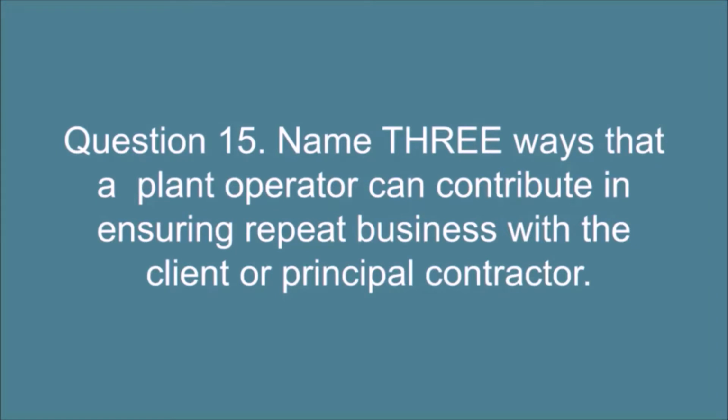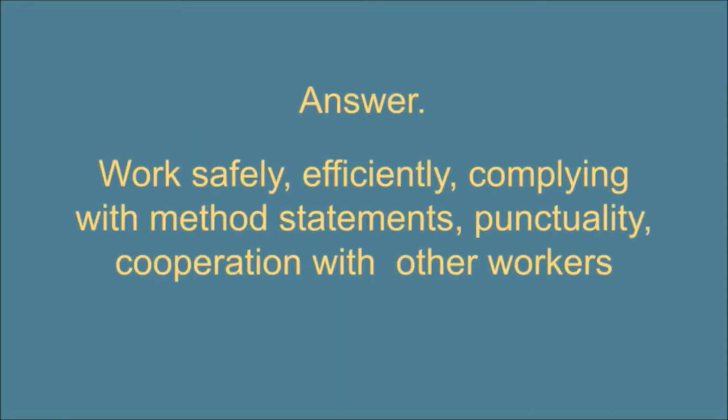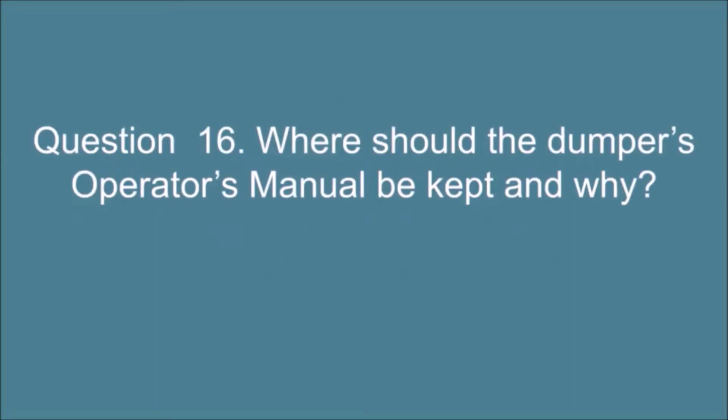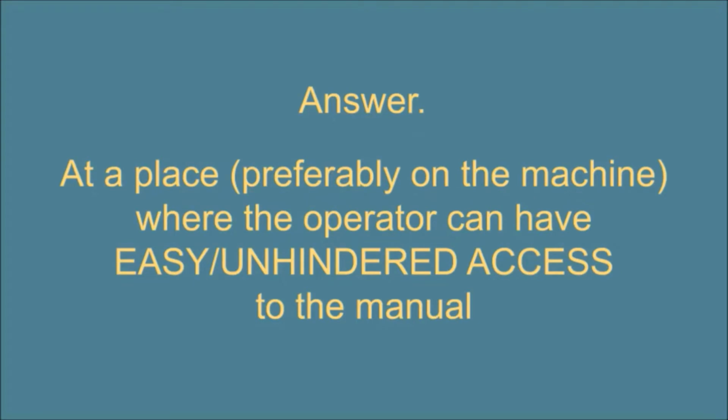Question 15. Name 3 ways that a plant operator can contribute in ensuring repeat business with the client or principal contractor. Answer. Work safely, efficiently, complying with method statements, punctuality, cooperation with other workers. Question 16. Where should the dumper's operator's manual be kept and why? Answer. At a place, preferably on the machine, where the operator can have easy unhindered access to the manual.